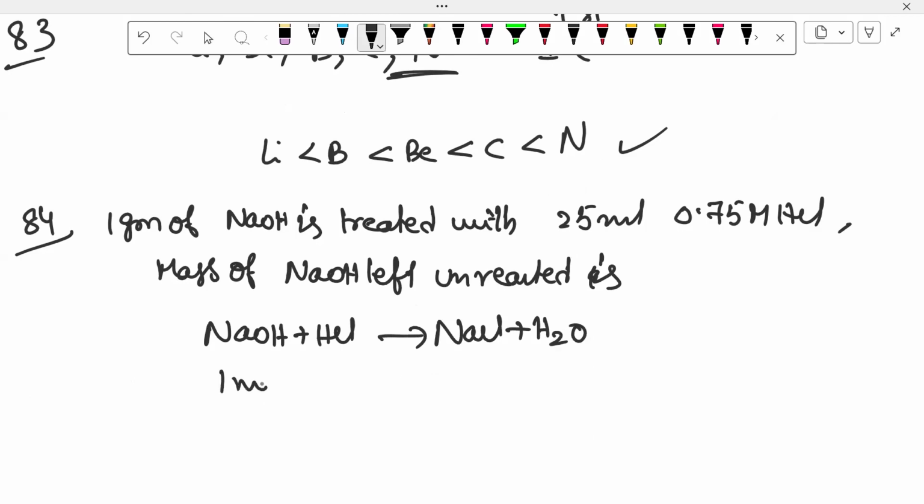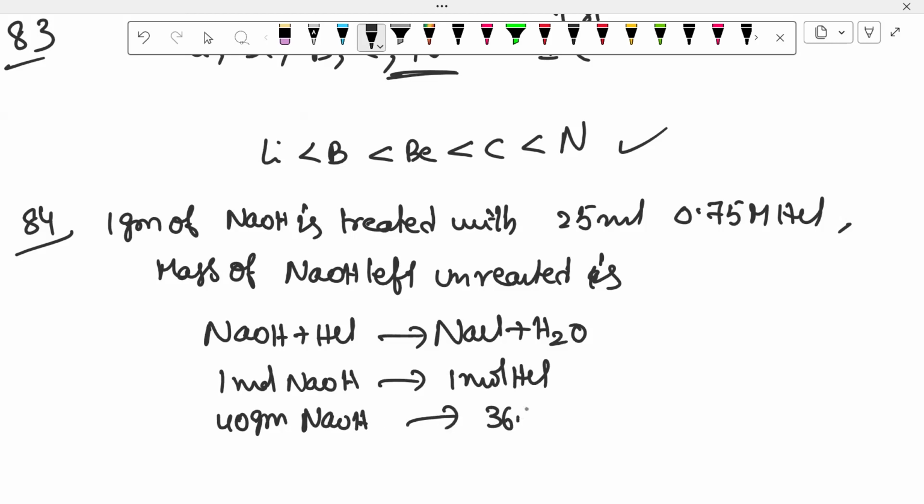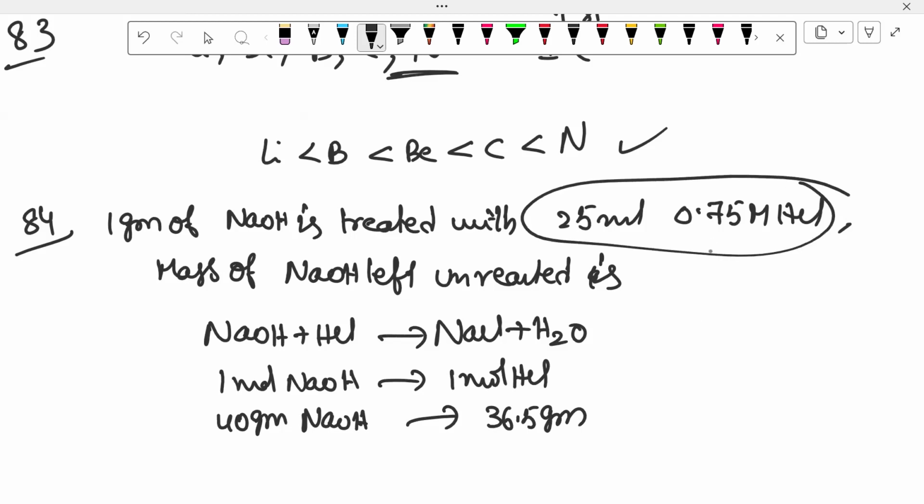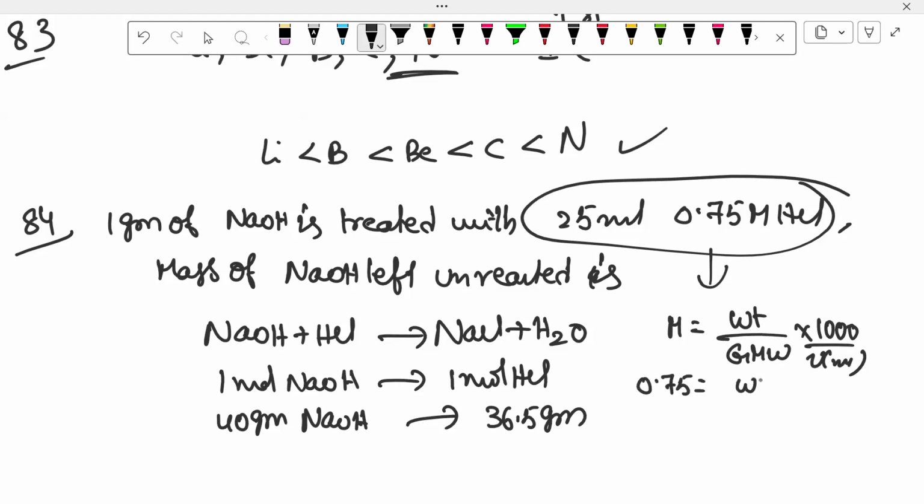First, 1 mole of NaOH reacts with how many moles of HCl? 1 mole of HCl. Okay, 40 gram of NaOH needs 36.5 gram of HCl. First, I want to calculate how much HCl is given. Molarity formula: molarity is equal to weight by GMW into 1000 by V in ml. Molarity 0.75 is equal to weight by 36.5 into 1000 by 25.